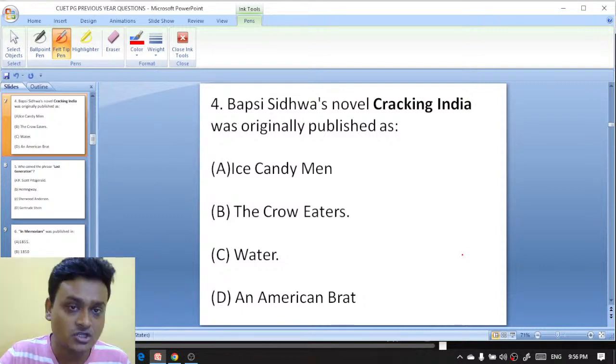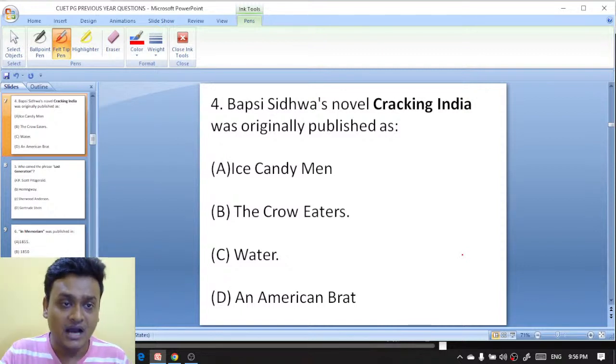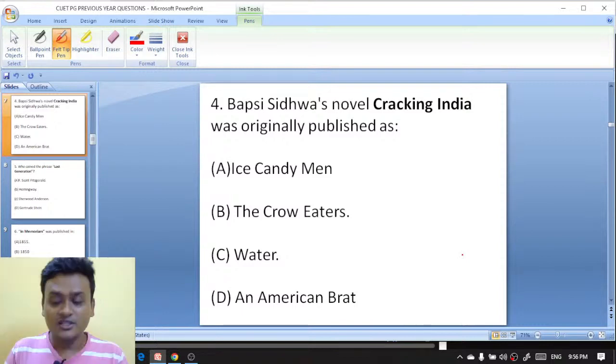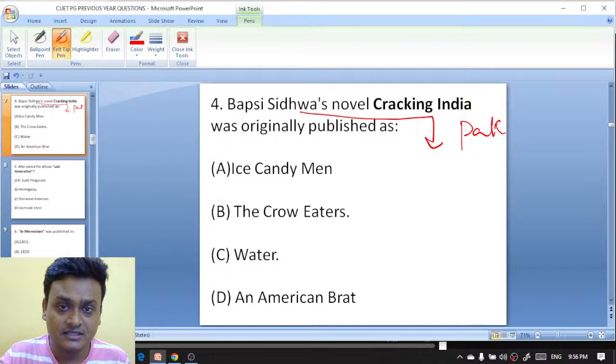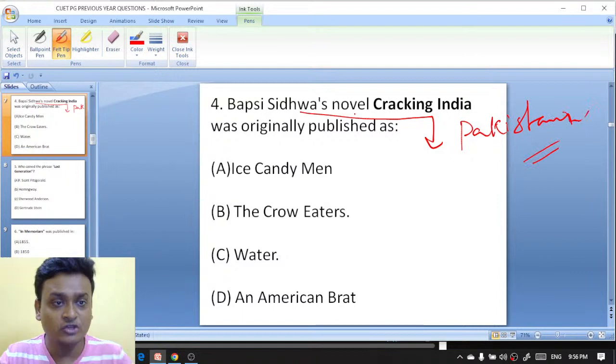Bapsi Sidhwa's novel Cracking India was originally published as Ice Candyman, The Co-Eaters, Water and American Brat. Now, you know that Bapsi Sidhwa is actually a Pakistani novelist, but he was from Gujarati descent.